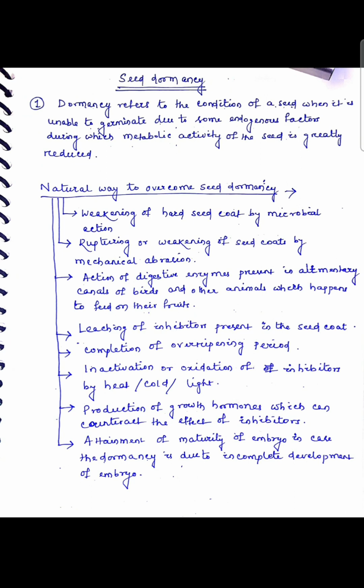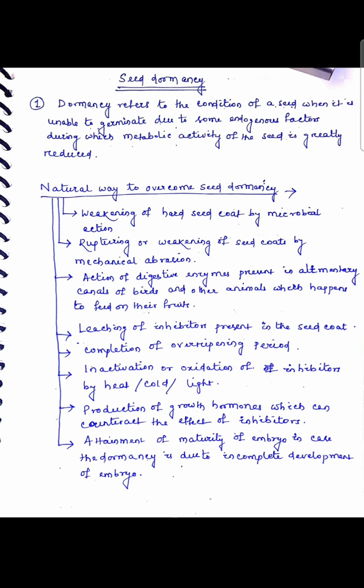Then what is seed dormancy? Dormancy refers to the condition of a seed when it is unable to germinate due to some endogenous factor, sometimes external factor, during which the metabolic activities of the seed are greatly reduced.